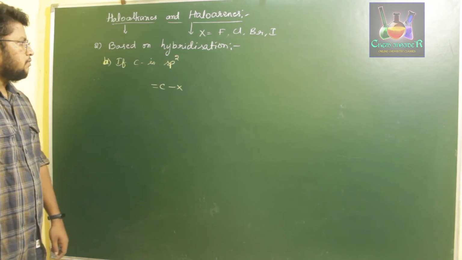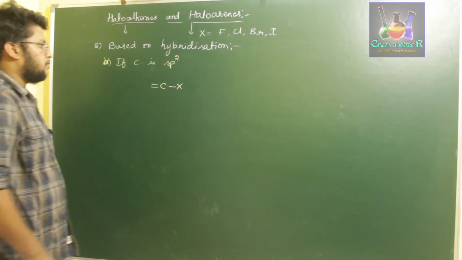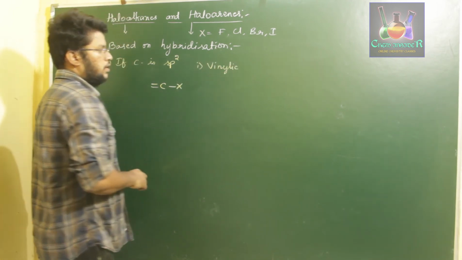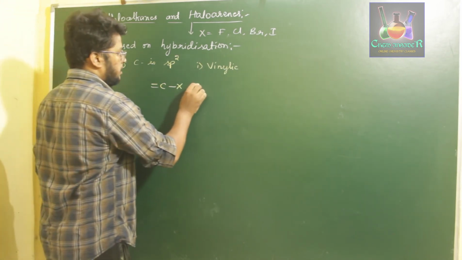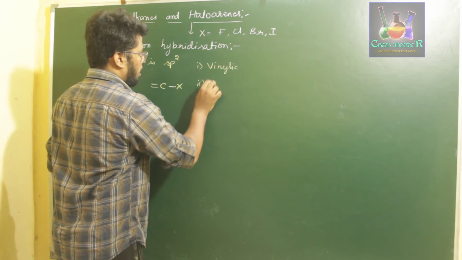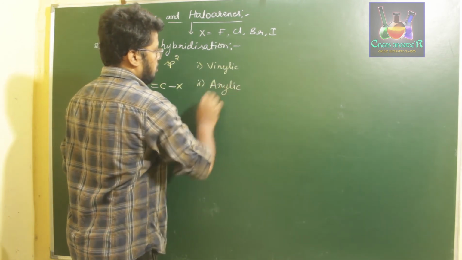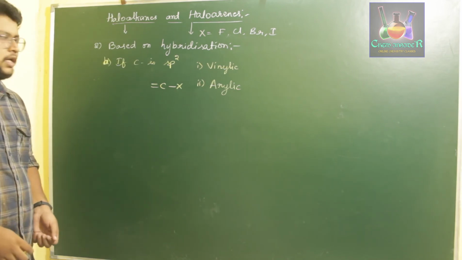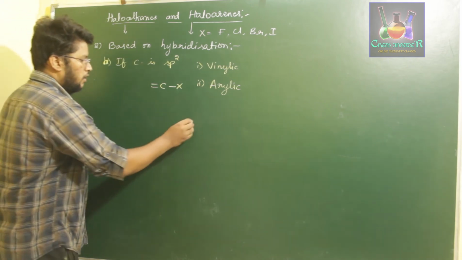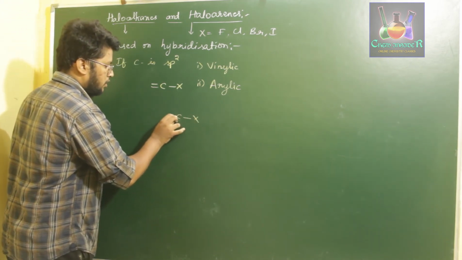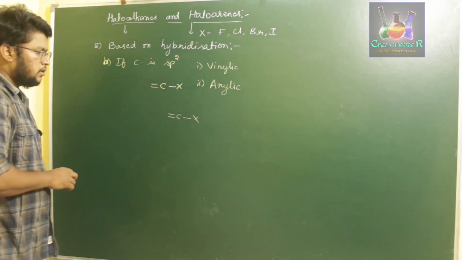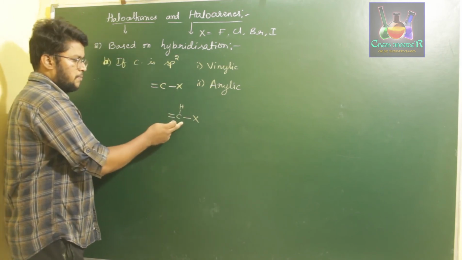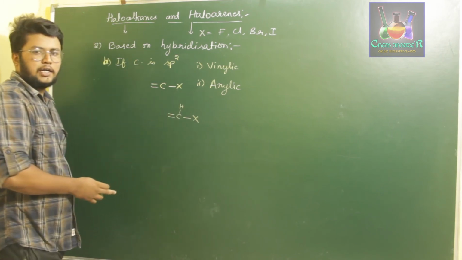Depending upon this, we classify two types of haloalkanes. One is vinylic haloalkane, or vinylic alkyl halide, and the second one is arylic haloalkane or alkyl halide. For the vinylic alkyl halide, if our halogen is attached to a carbon with a double bond, such as like this, if you satisfy the 4 bonds, then this type of compound is called vinylic alkyl halide.